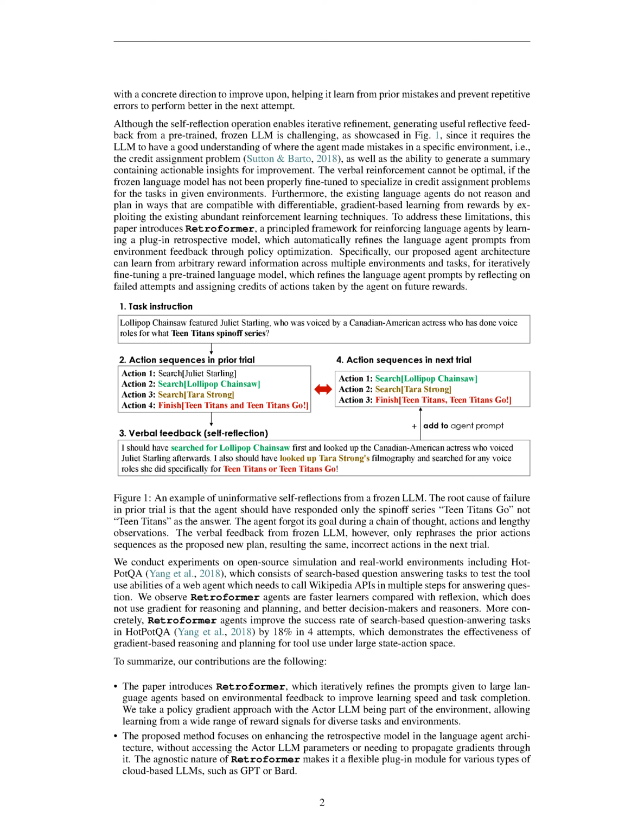Our proposed agent architecture can learn from any reward information across multiple environments and tasks, and it can iteratively fine-tune a pre-trained language model. We've conducted experiments on open-source simulation and real-world environments, including HotpotQA, which involves search-based question-answering tasks. Our results show that Retroformer agents learn faster and make better decisions than Reflexion agents, which don't use gradients for reasoning and planning. Specifically, Retroformer agents improve the success rate of search-based question-answering tasks in HotpotQA by 18% in just 4 attempts. In summary, our contributions are as follows.